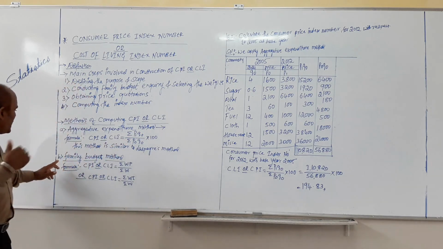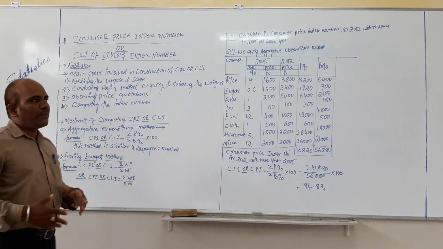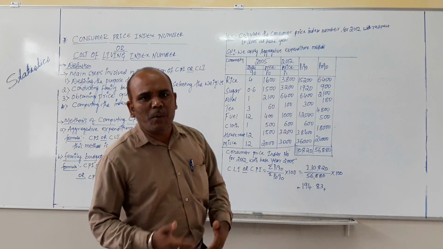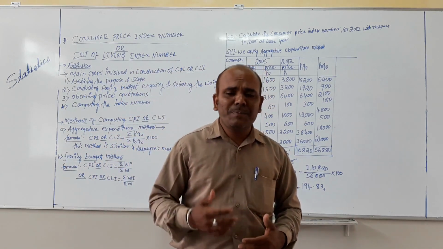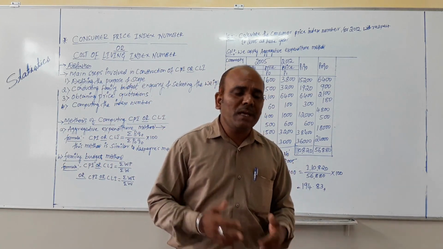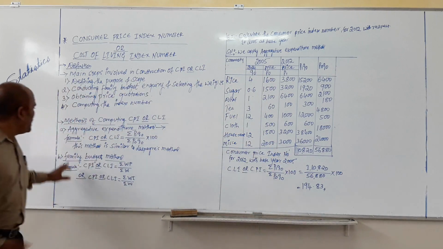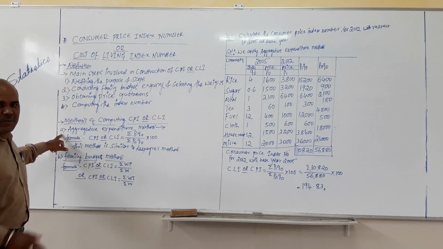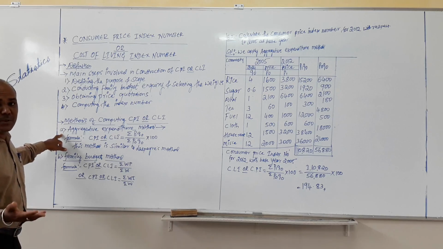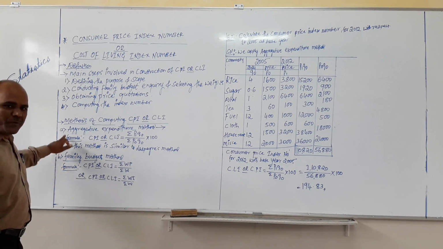The second method is the family budget method. Maybe in the problem they mention, okay, solve this problem or construct the consumer price index number by using the aggregative method or the family budget method. At that moment, you have to apply whichever they ask, whether to construct the index number based on the aggregative method or the family budget method. Depending on that, you have to use the formulas.